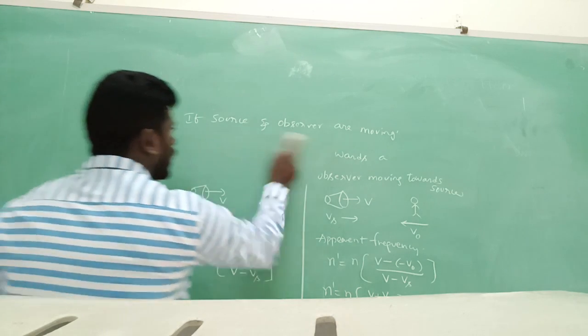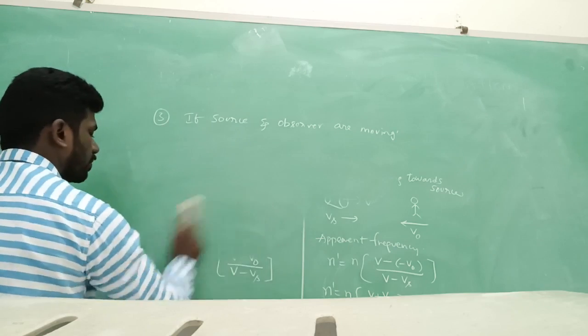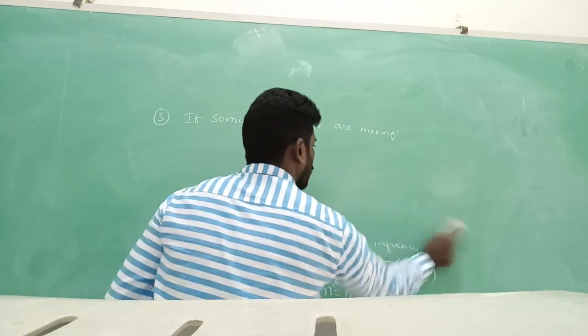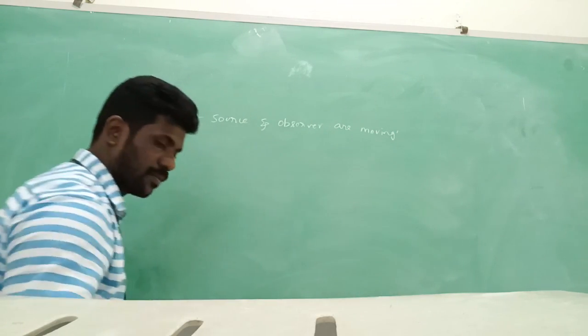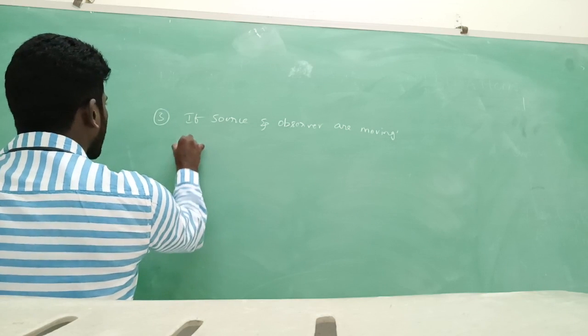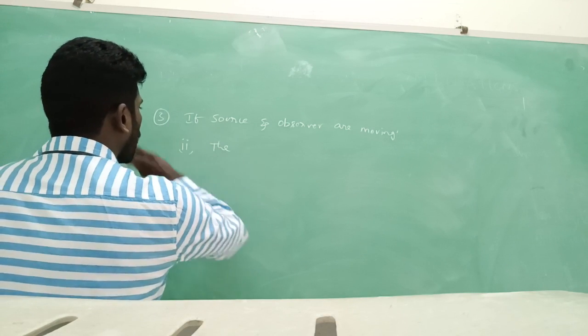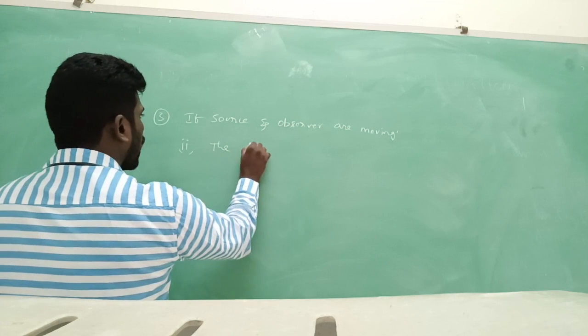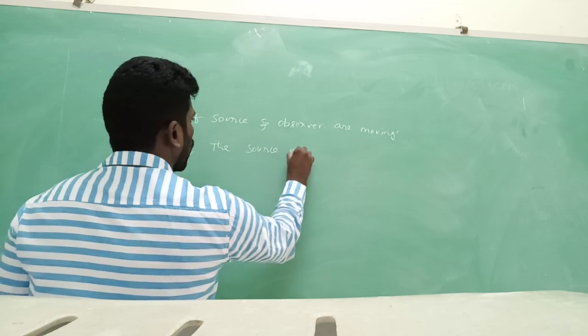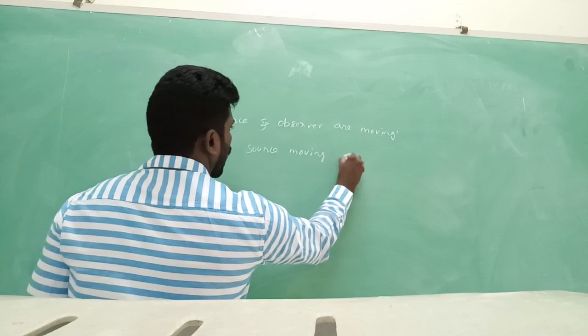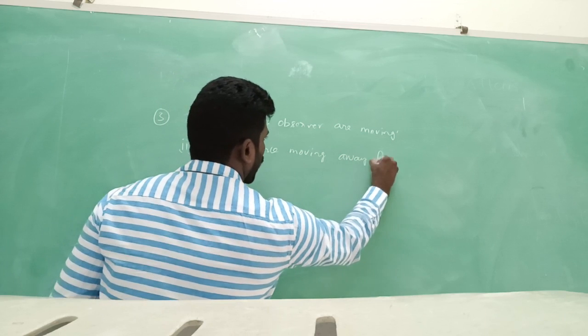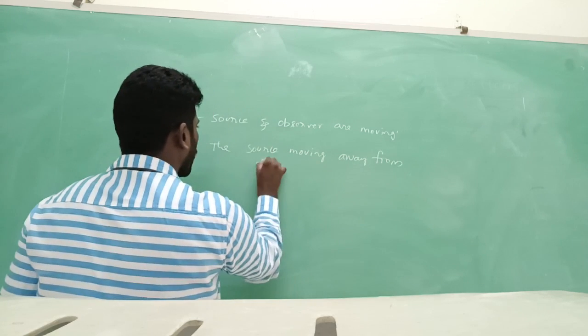Second condition: the source moving away from the observer.